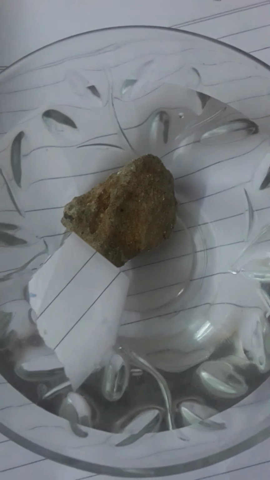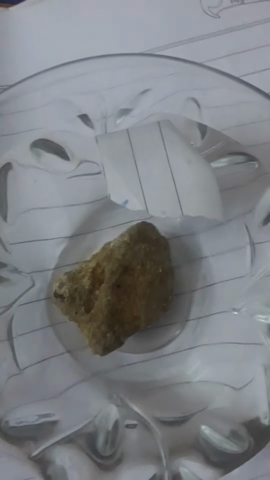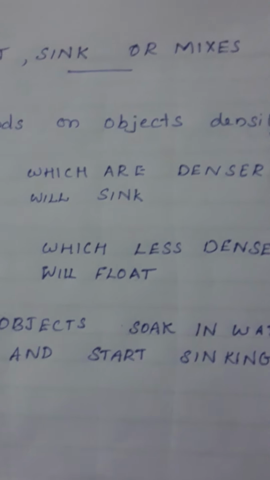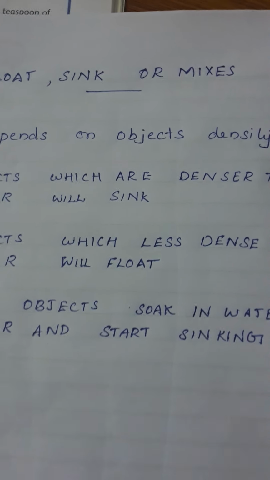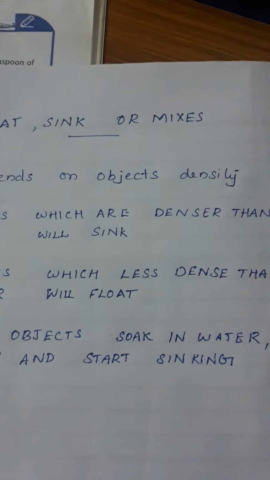Certain things float in water, but certain things sink in water. This property depends on the object's density. What is meant by density? Density refers to how heavy the object is.